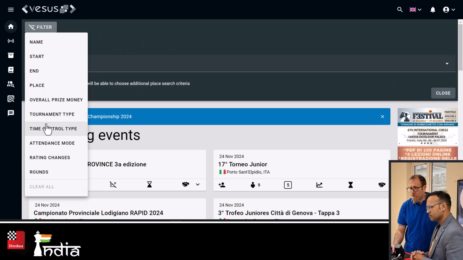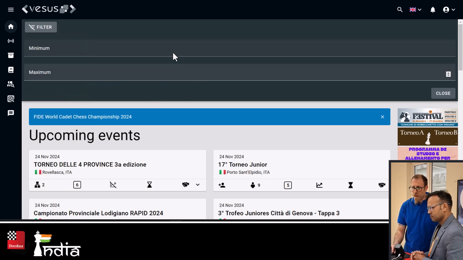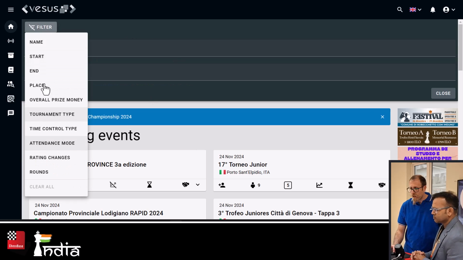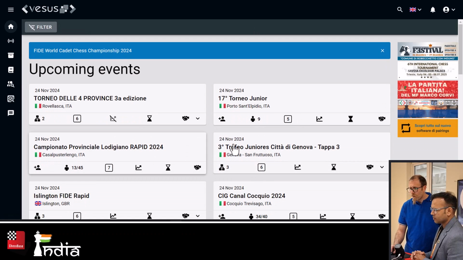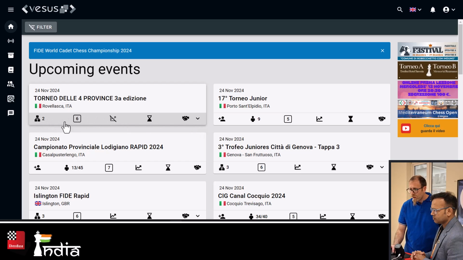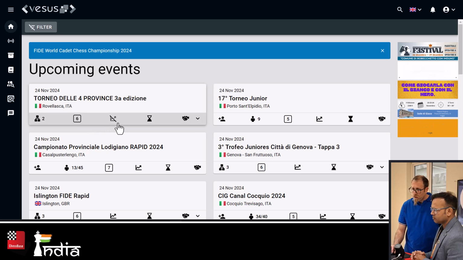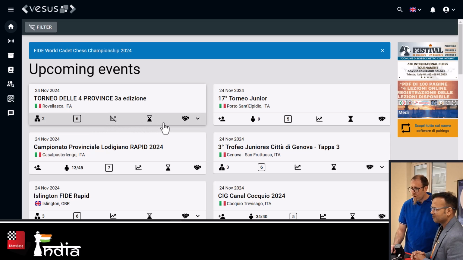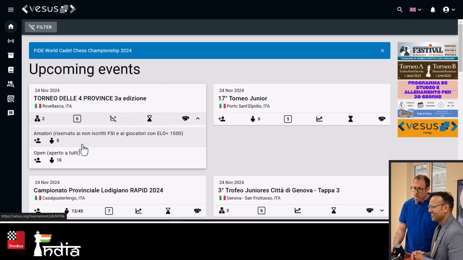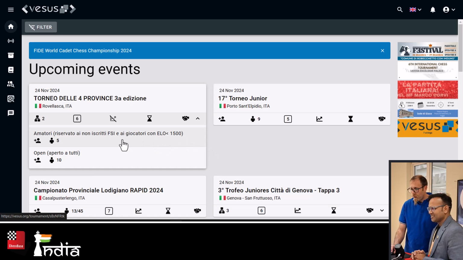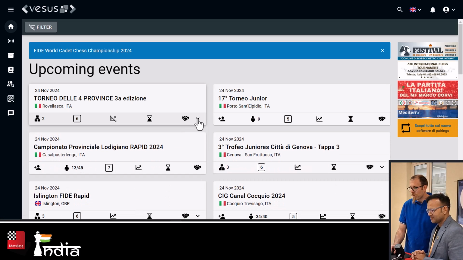You can search for tournaments by money prize, for example. There's a bunch of functionalities that you can use for search. And you will get this nice list for each of the tournaments. Here you can see the full details. For example, this is an event with 2 tournaments, 6 rounds. It's not rated, it's a rapid game, and you can drill down into all the different details of each of the tournaments available in this one.